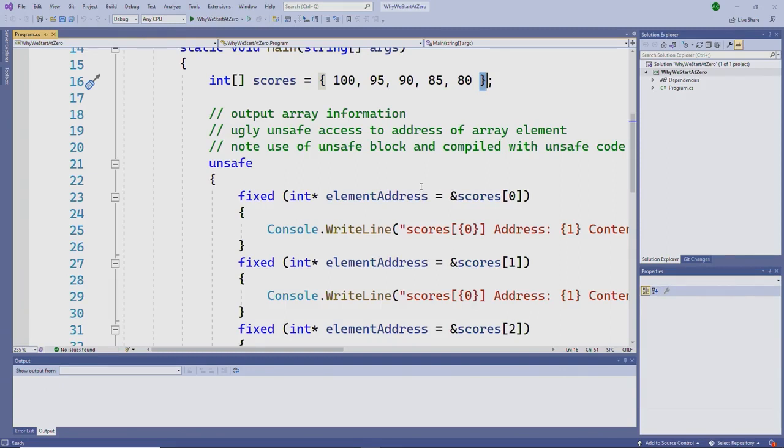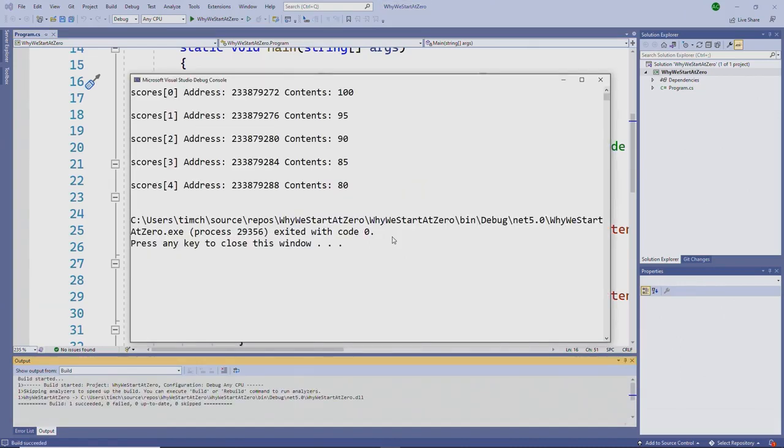And I'm not even going to talk about how the code actually works. What I'm going to do is just run it. And here's the important stuff. So we have our scores array, and I've listed each element in the array. So the 0th element, scores 0, is at this memory address, and it holds 100. So you can scan down this right-hand column and see that the array was initialized properly.